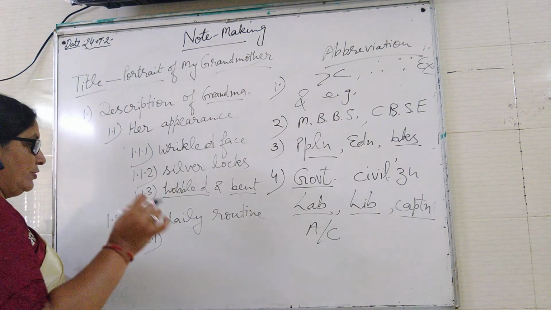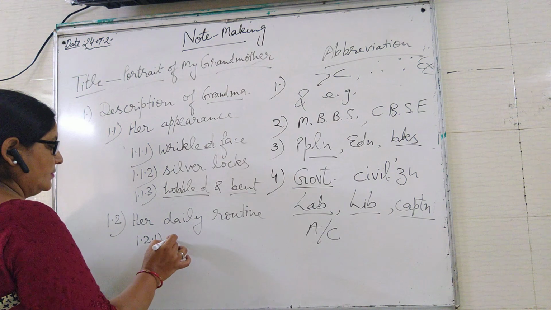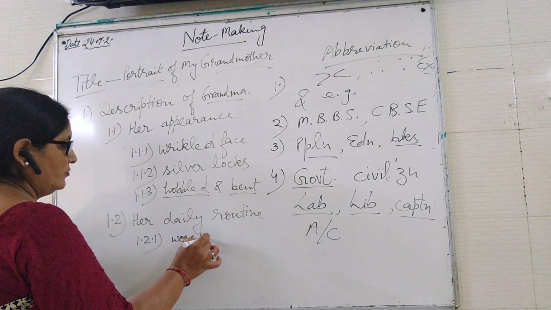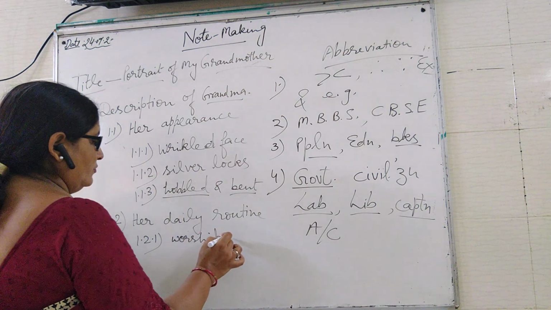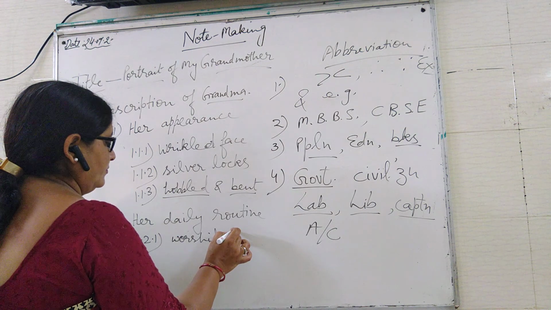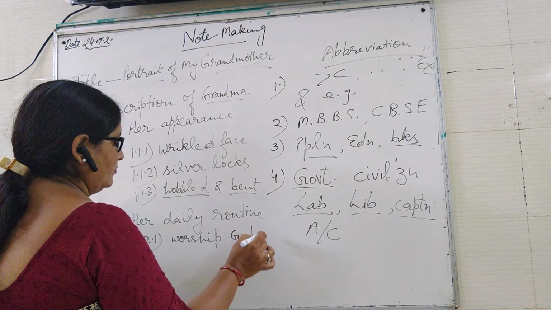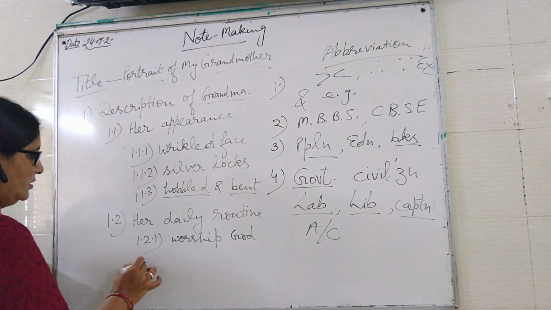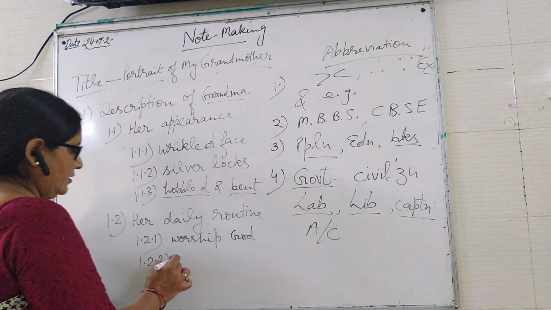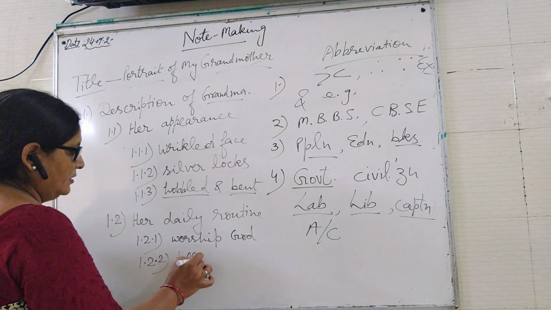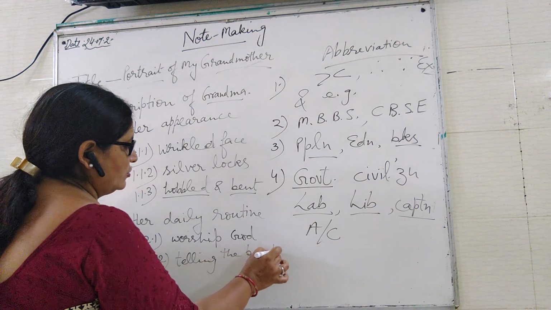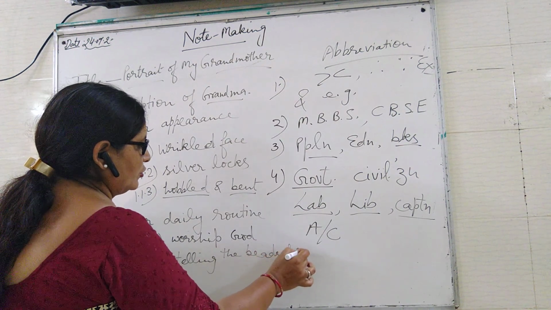What was her daily routine? 1.2.2 is worship God and telling the beads of rosary.